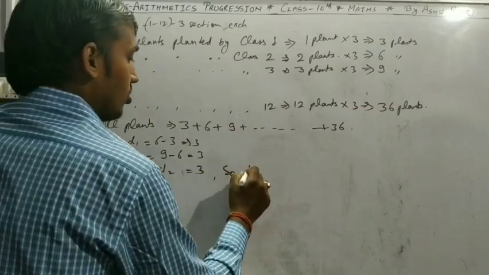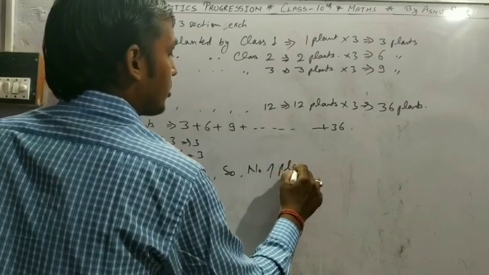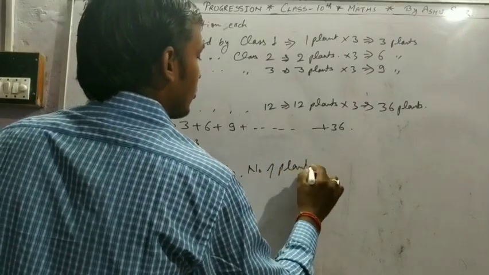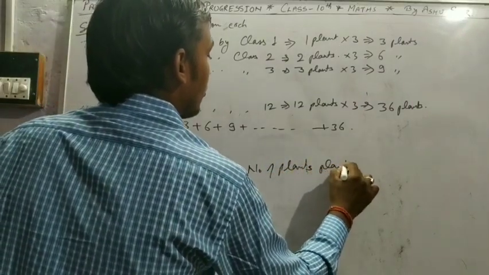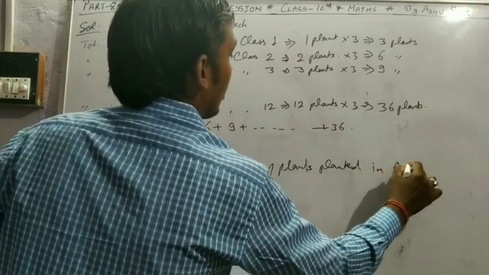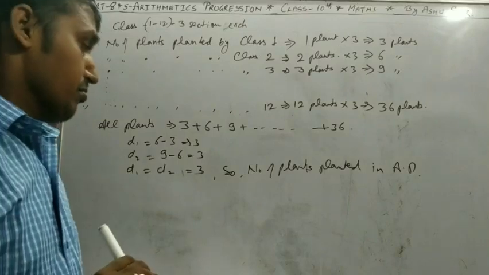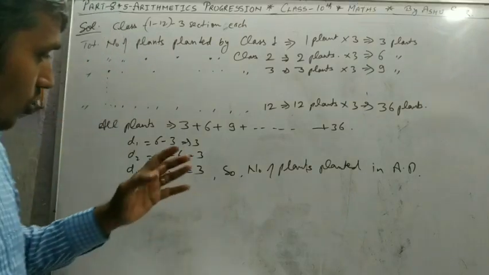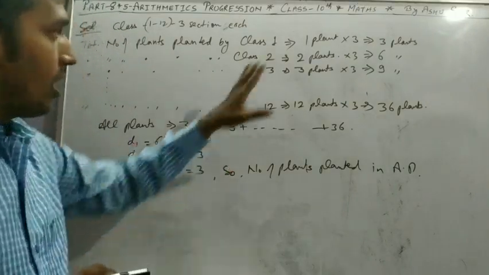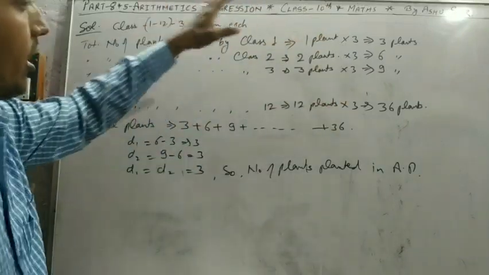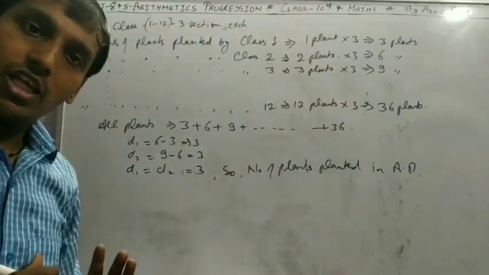So the number of plants planted is in AP, meaning all the plants planted by the classes are in AP.